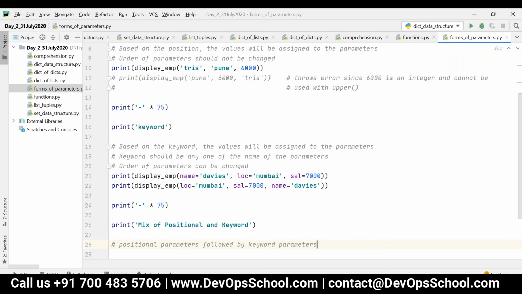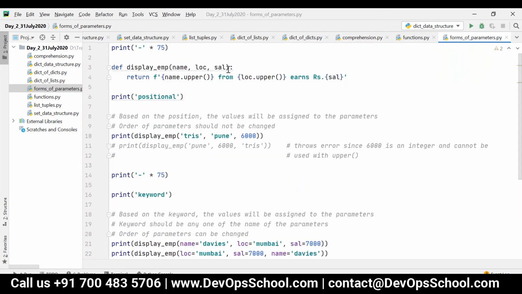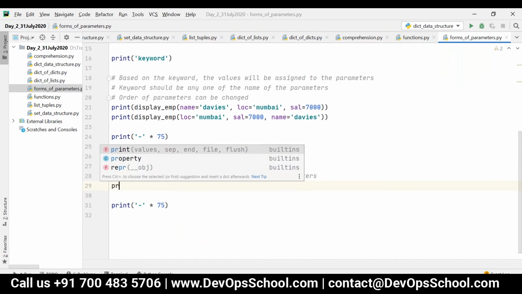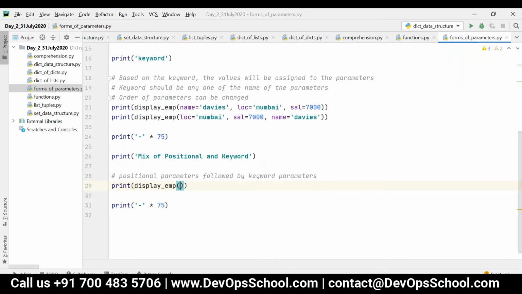The left out parameters can be passed by keyword. For example, here I have three parameters. So let me pass name by position, I can say Justin, and then I can pass location and salary by keyword.